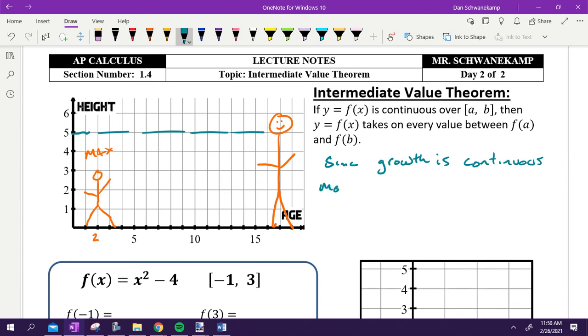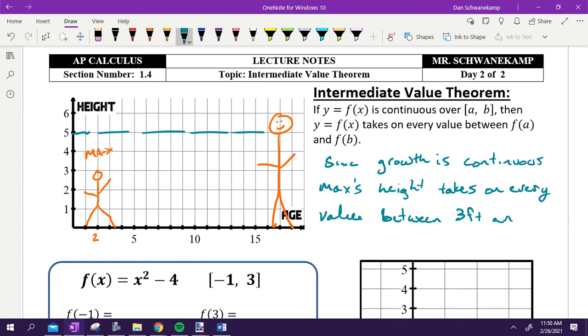Okay? Max's height takes on every value between 3 feet and 6 feet. It means he had to reach every height. Like, we wrote it out in a really weird way, but it means he had to hit every height between 3 feet and 6 feet.